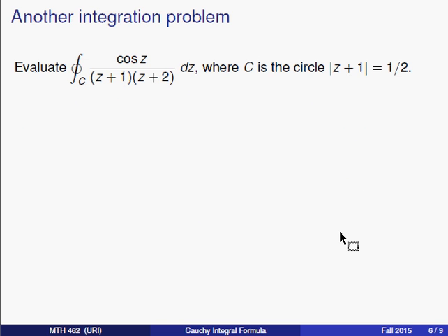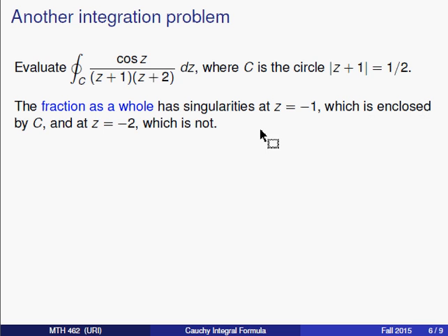Let's take a look at a slightly more wordy example. Let's evaluate another integral. This time let's insert z plus 2 inside of our integrand, and we'll leave C as the same thing it was. Now there are two ways you can do this. We'll start both ways by noticing that the fraction as a whole has singularities at -1 and -2. The point -1 is enclosed by the contour C, the point -2 is not, and that will be important in a second.